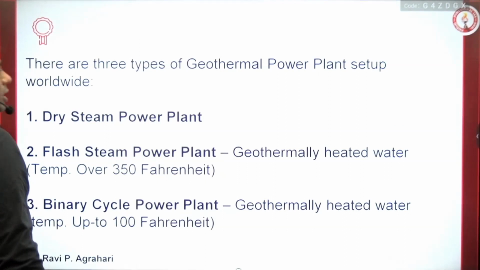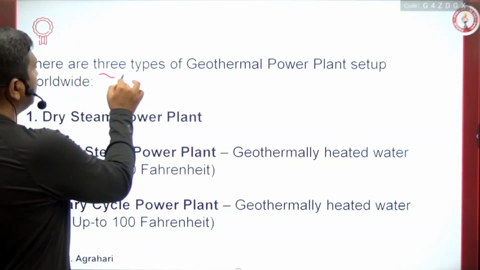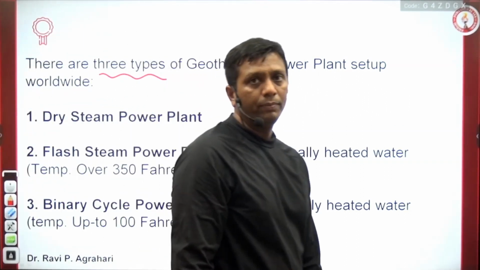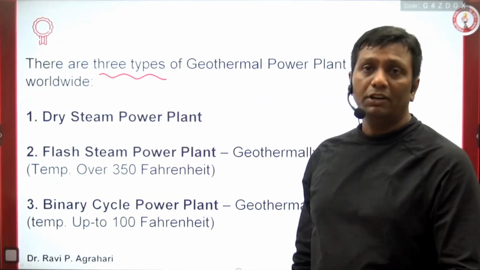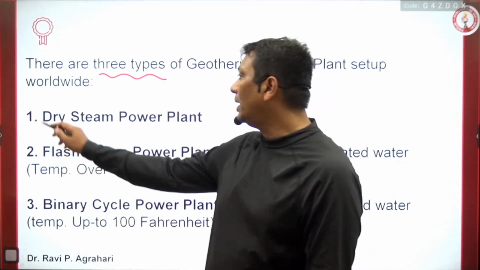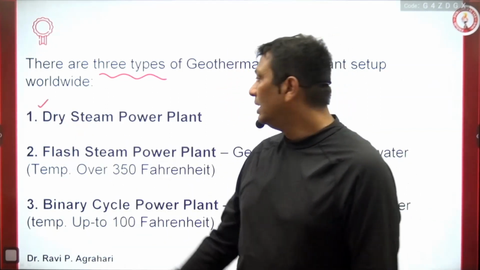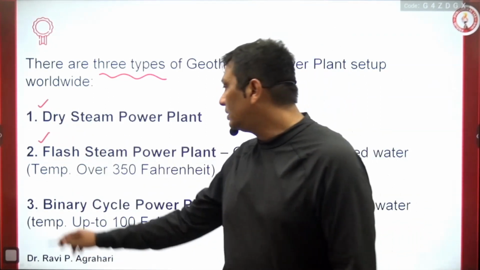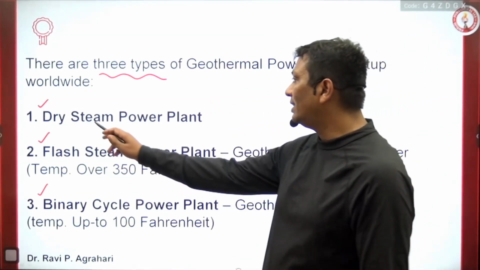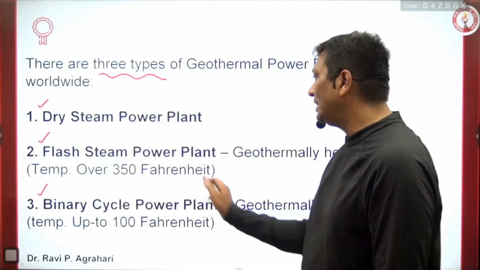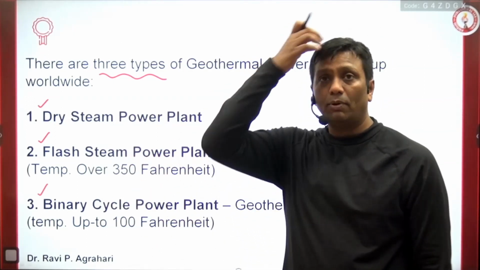Now, guys, there are total three types of geothermal power plant setups worldwide. I'm telling you, not in India. The names of the geothermal power plants: the first is the dry steam power plant, the second is the flash steam power plant, and the third is the binary cycle power plant.